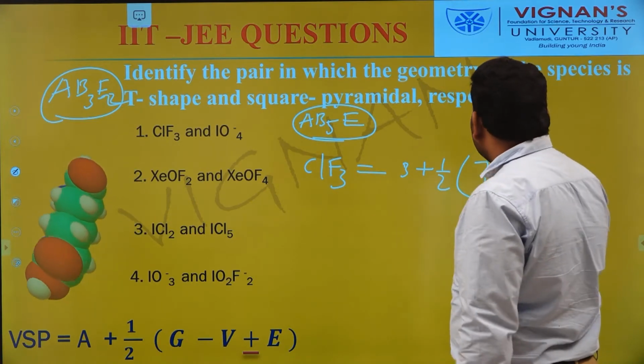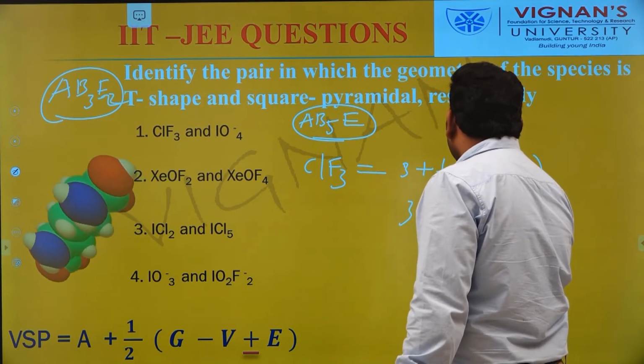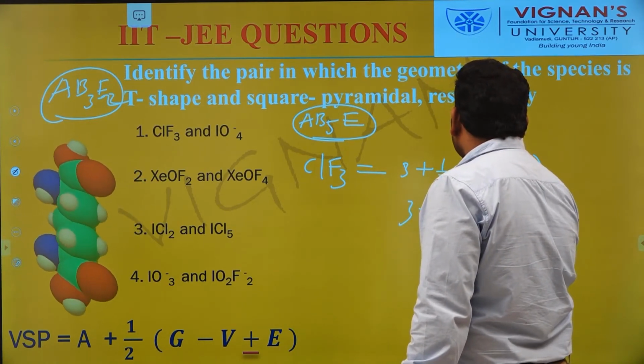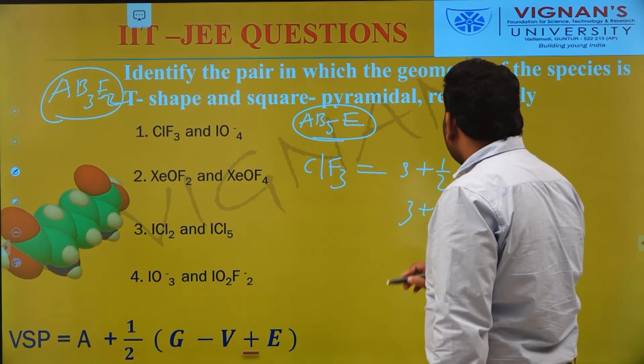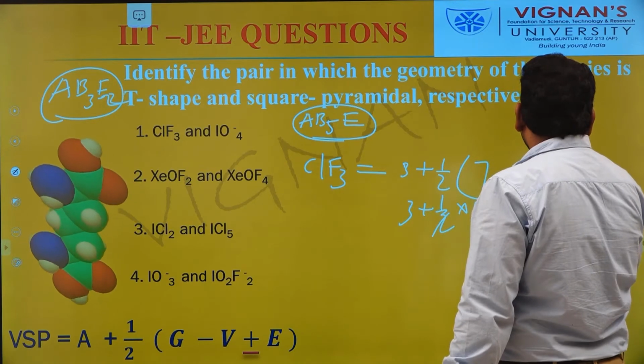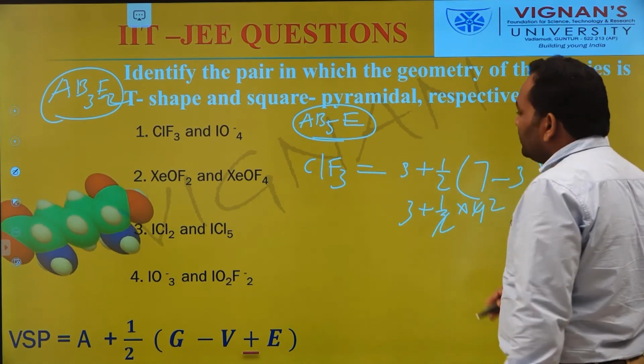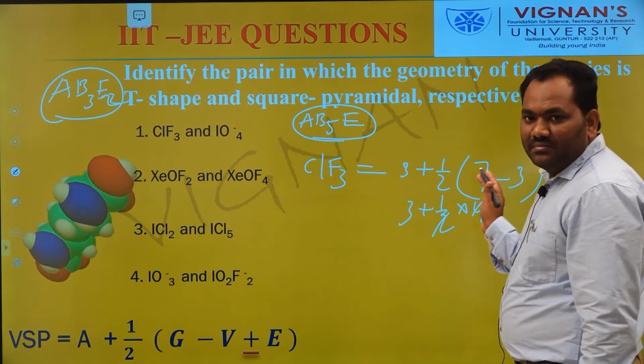There is no charge. So 3 plus 1 by 2 into 4, so that is equal to 2. So this molecule contains 3 bond pairs and 2 lone pairs. It has a T-shape.